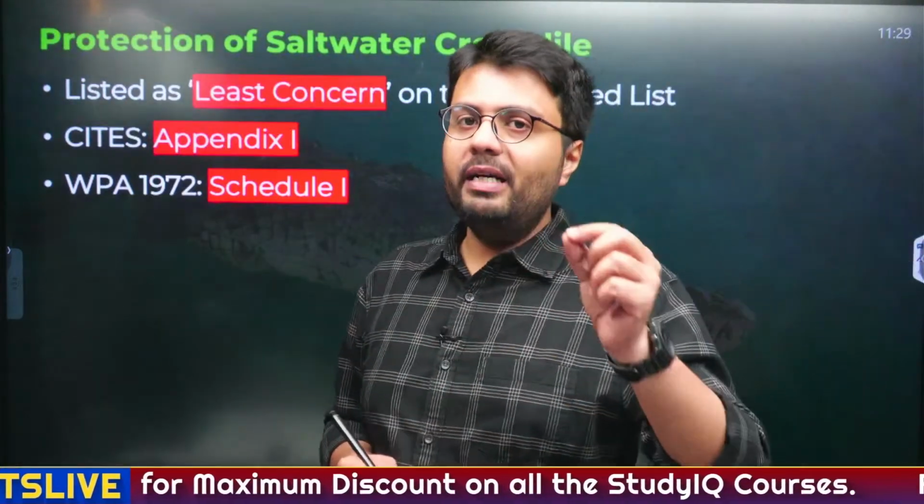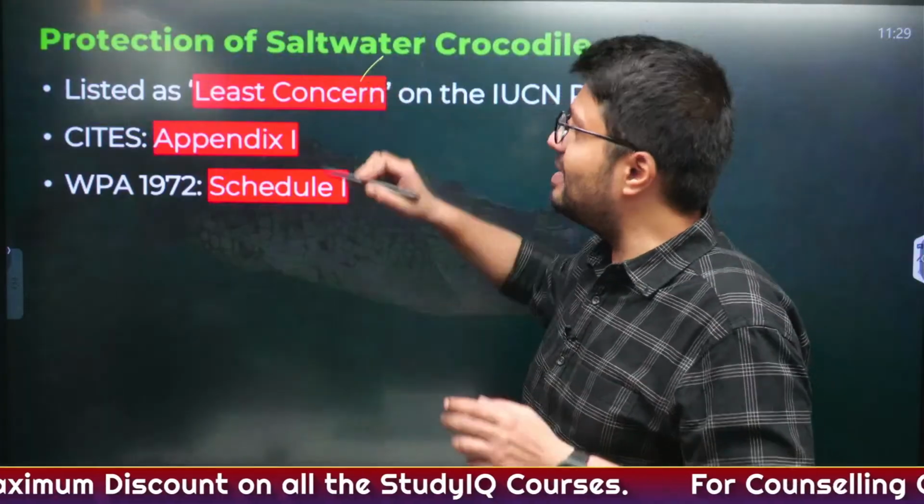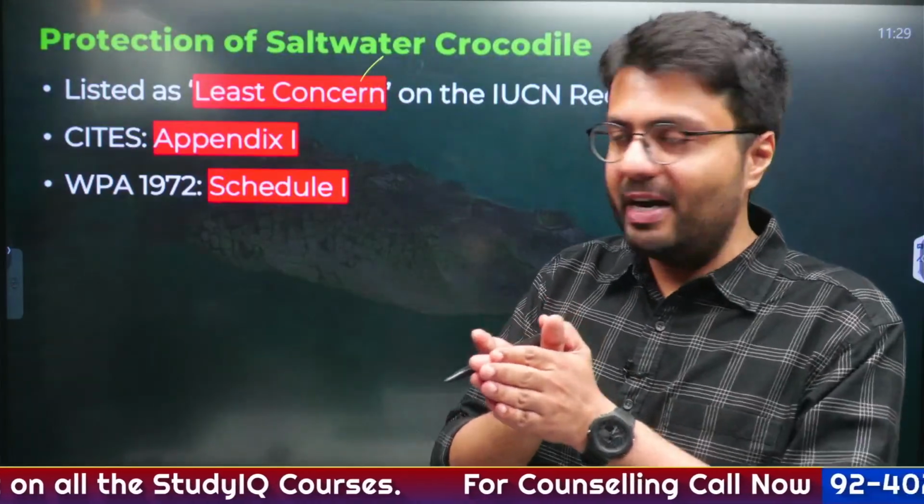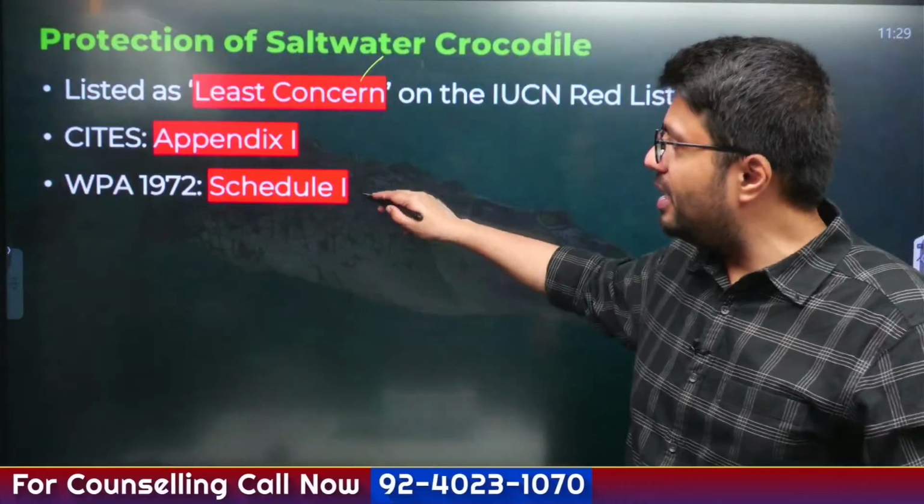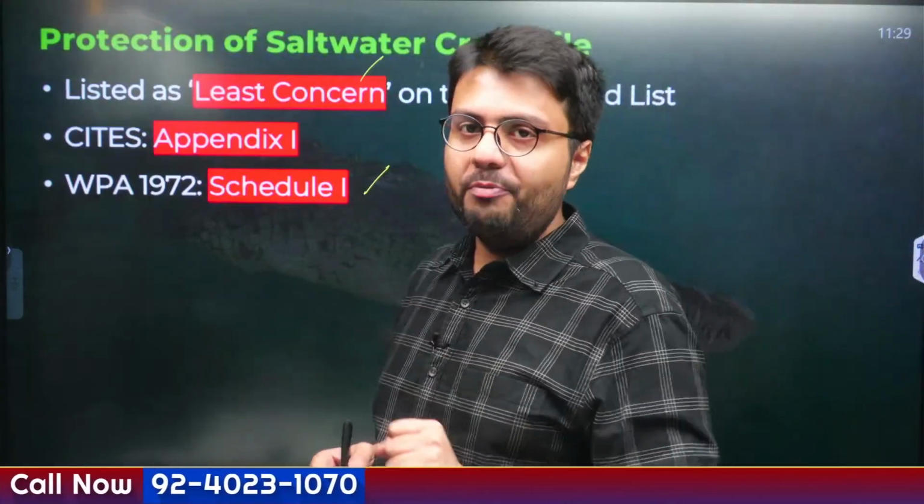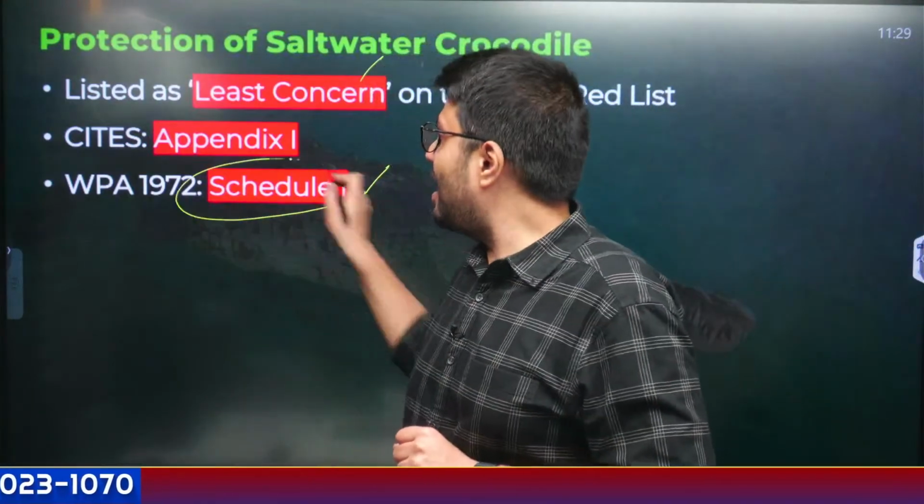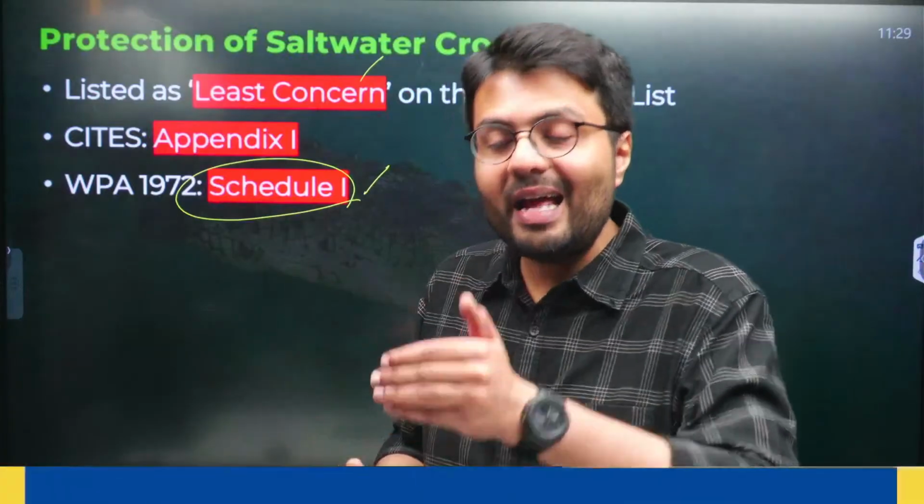The numbers are quite high, so that is why they are listed as least concerned species in the IUCN Red List. Whereas the CITES Convention lists them in Appendix 1. Similarly, Schedule 1 of the Wildlife Protection Act. So they are provided the highest protection status in India, in line with other important species like lion, tigers, etc. Okay.